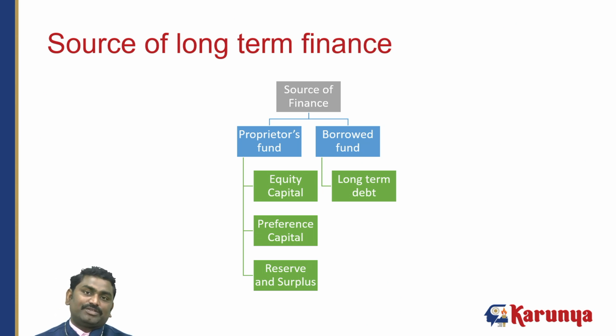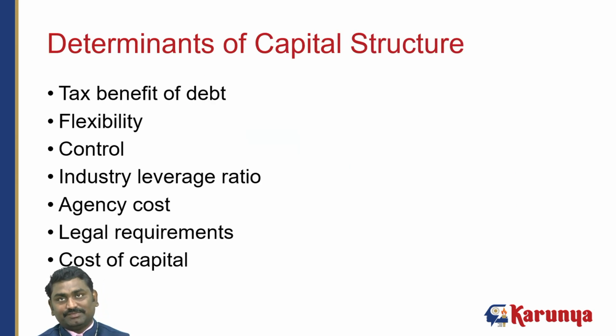Equity capital shareholders have the voting right. The preference shareholders are similar to a debt source, as they prefer some level of rate of return. And also we use our own reserves and surplus. So these are the determinants of the capital structure.